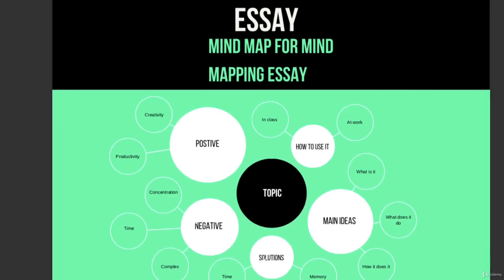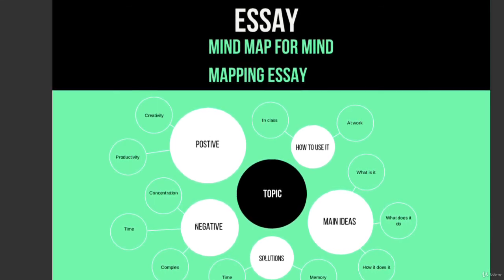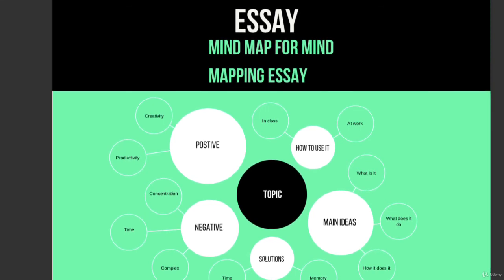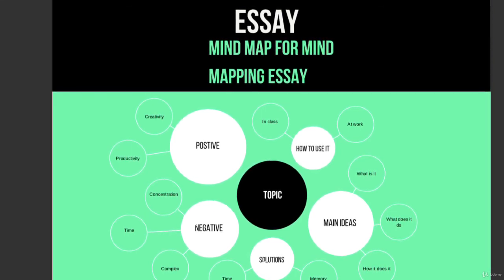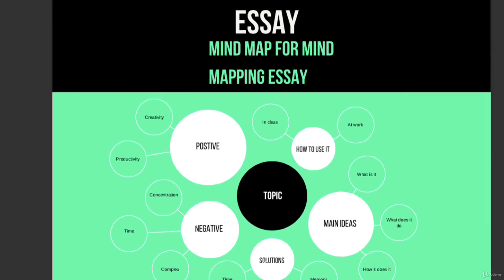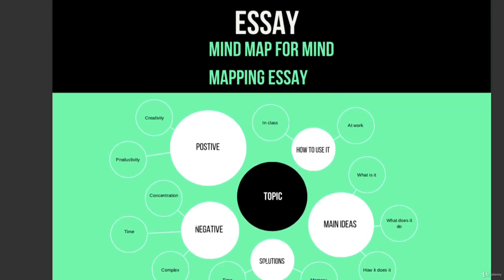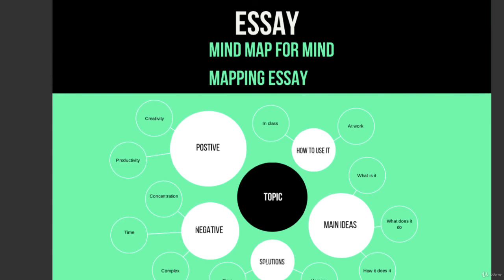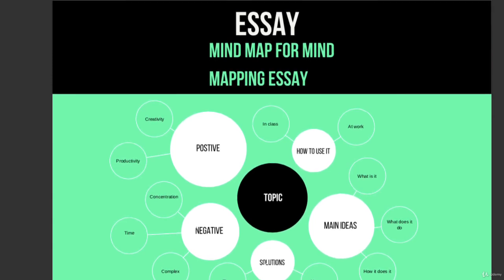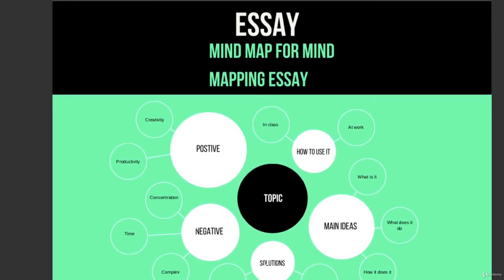Of course, different topics have different branches, different sub-branches, but you get the idea. You have the essay, then you have the topic, then you have all the different ideas behind your topic, what constitutes your topic, and then you have all the sub-branches, what you need to know, what you need to do, or what are the ins and outs of this branch.